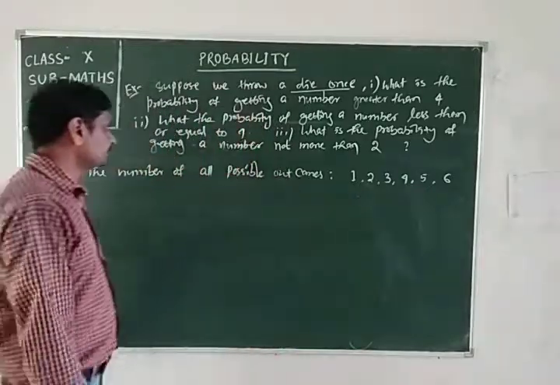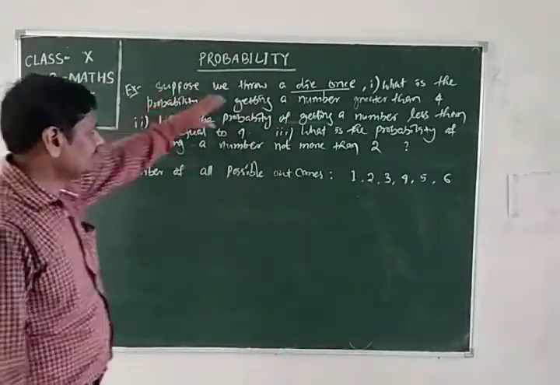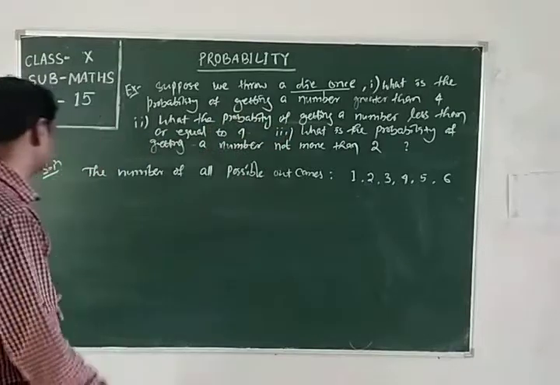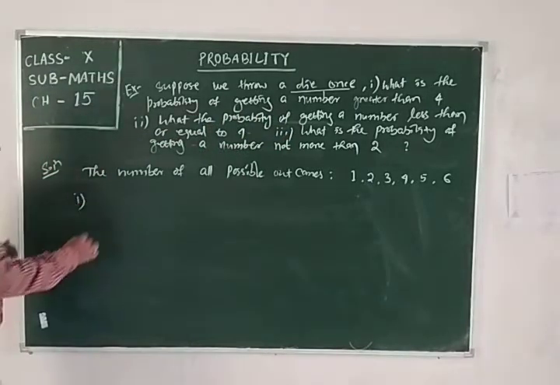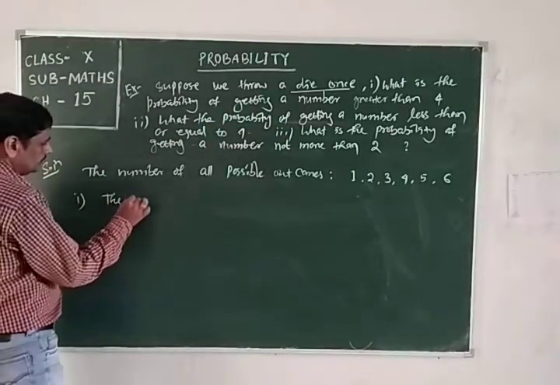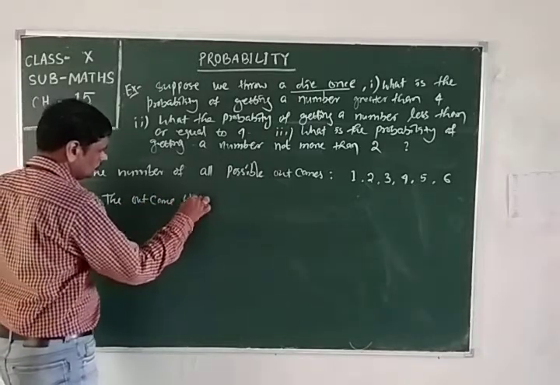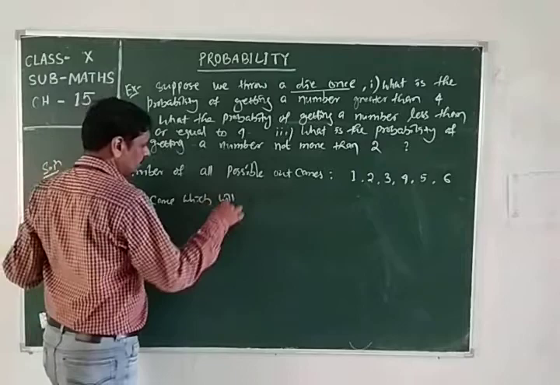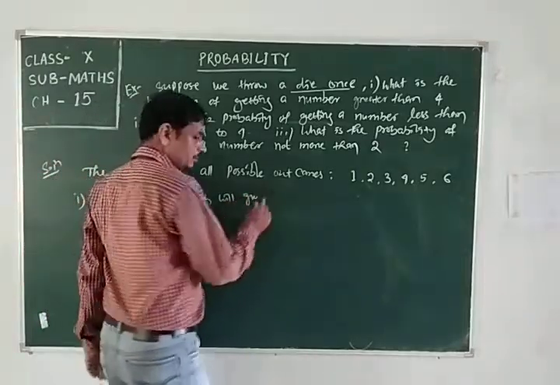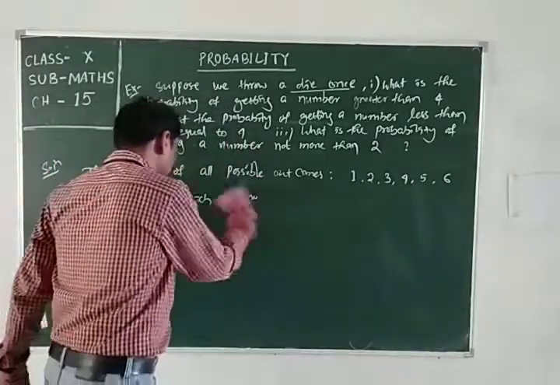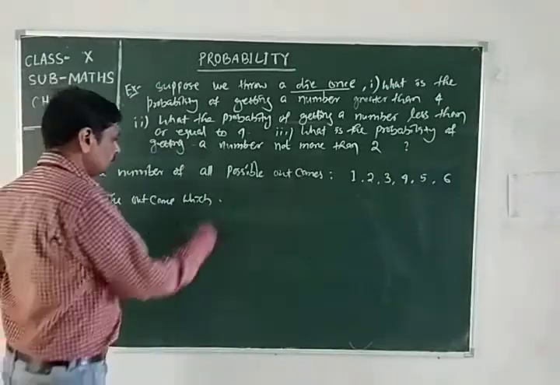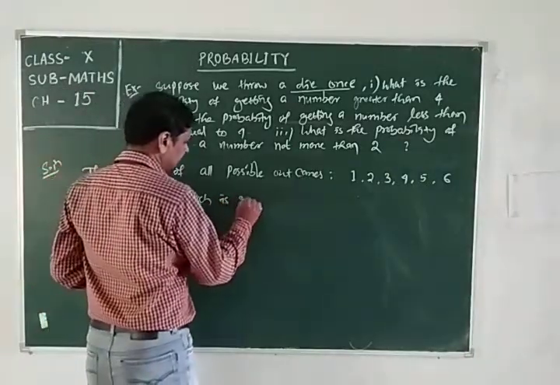The first case, the probability of getting a number greater than 4. First is the outcome which is greater than 4.